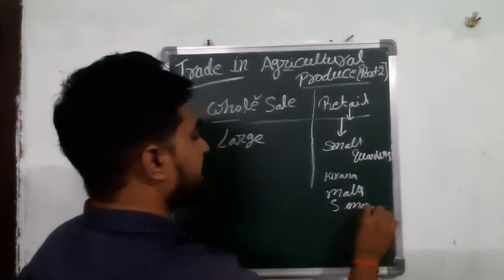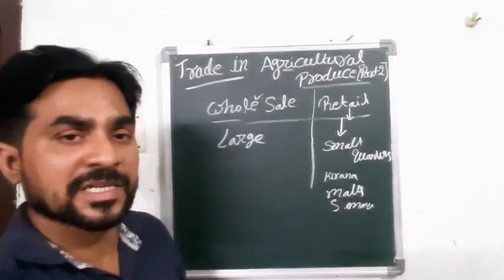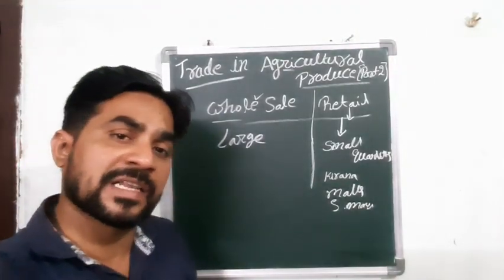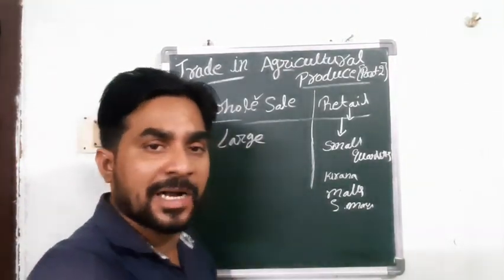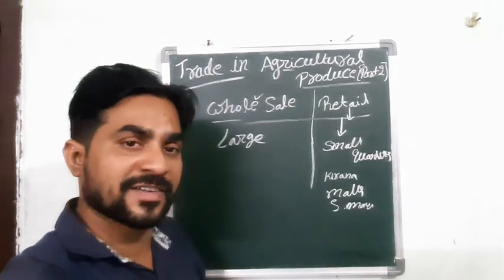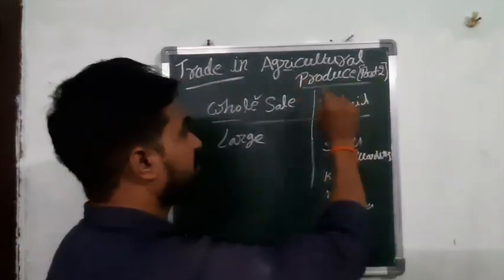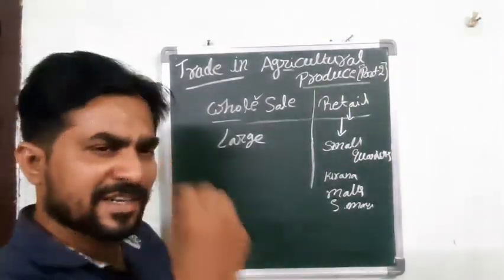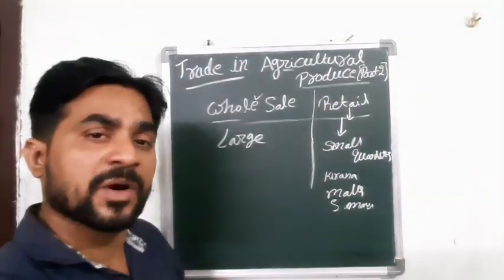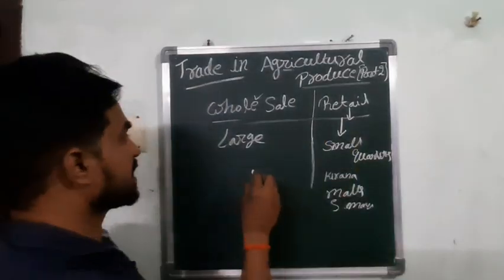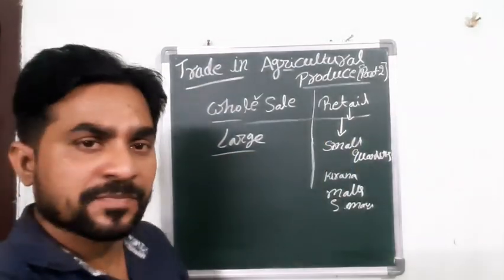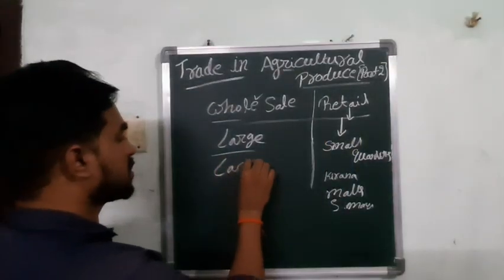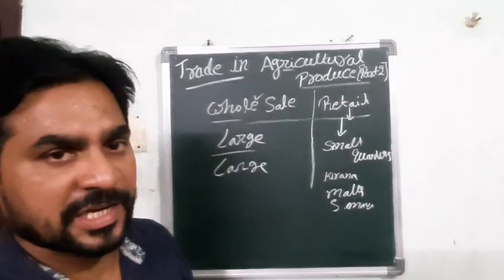These are all the things we can find in retail shops, because retail means where they can sell the items, even one item, even half a kilo, even 250 grams we can buy from the retail shops. But in wholesale shops, we cannot buy a small quantity, we can buy more quantity. You can say that large quantity and large amount we can buy from the wholesalers.